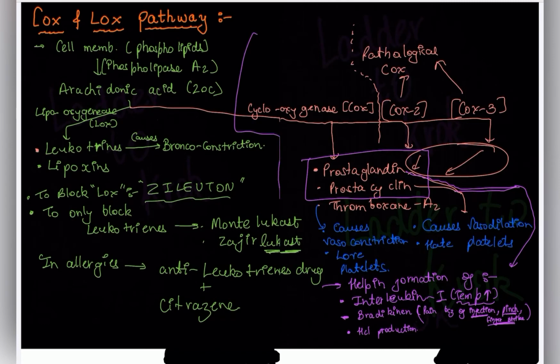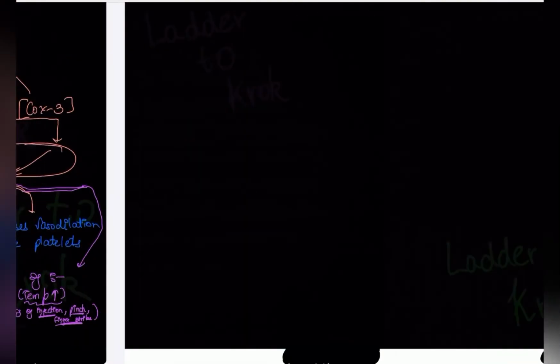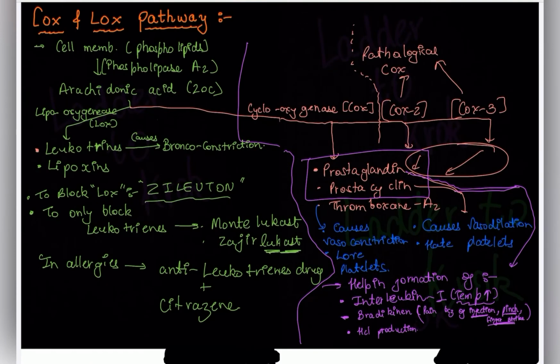The enzyme COX, cyclooxygenase. As this causes pain, like bradykinin as I told, basically this COX pathway causes pain. So as painkillers, we can give diclofenac, aceclofenac, and aspirin.